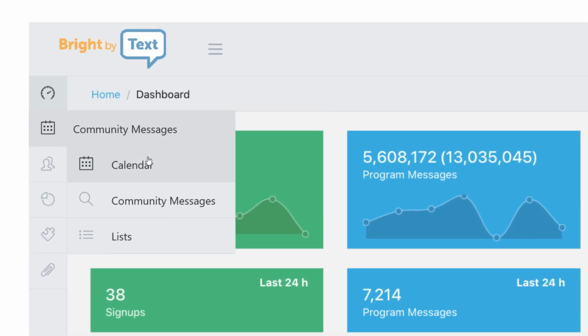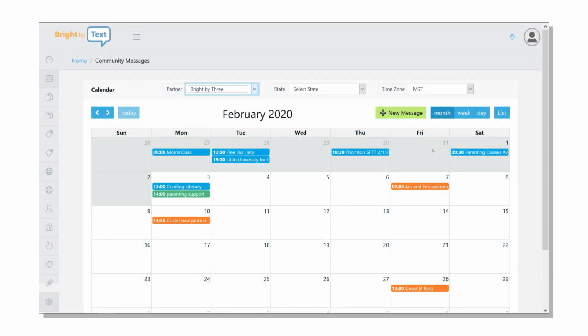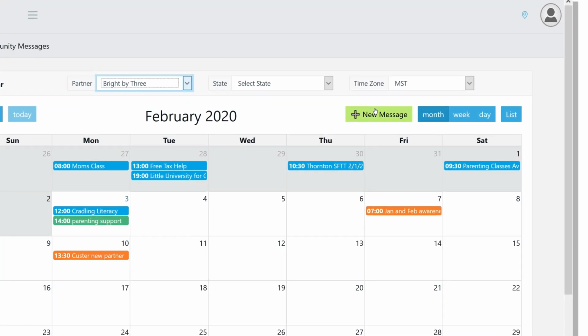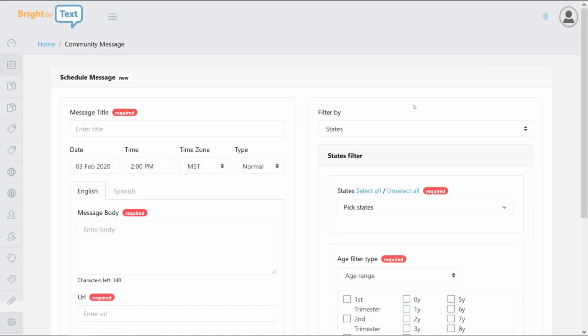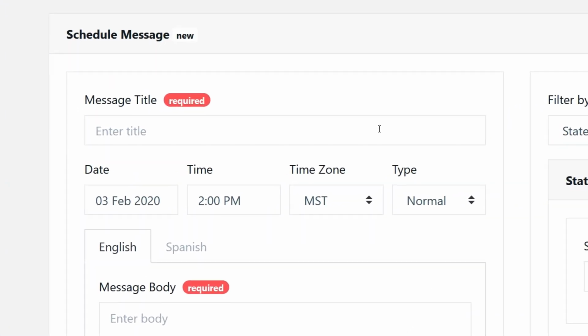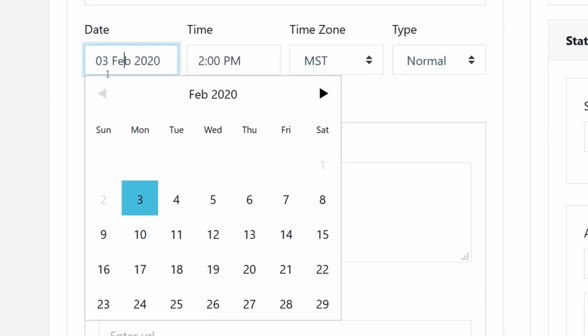From the dashboard, select Calendar. This view gives you an idea of events and resources promoted across the state. We'll return to this calendar, but for now, click New Message. This user-friendly template will help you create your message. First, enter a title. This is for internal purposes only. Subscribers will never see it, so enter something that will be useful to you if you need to search for it later.